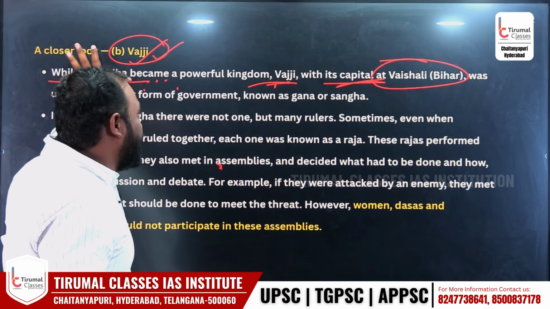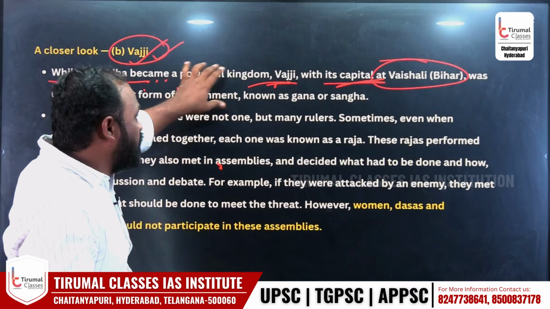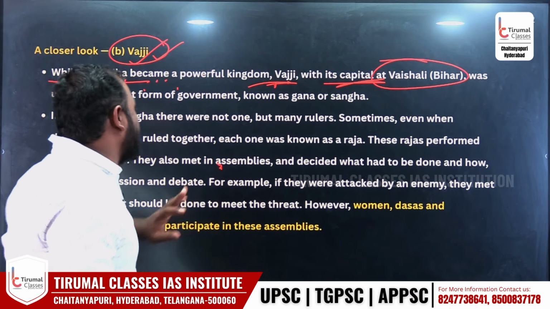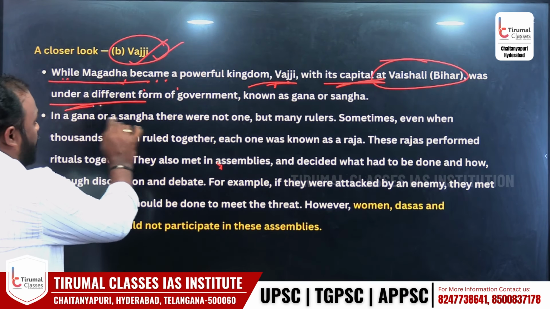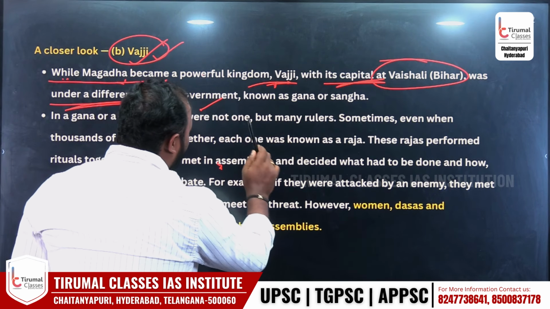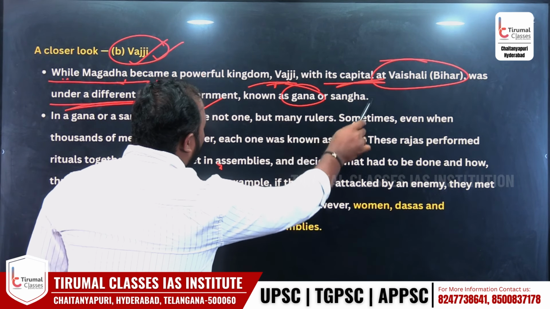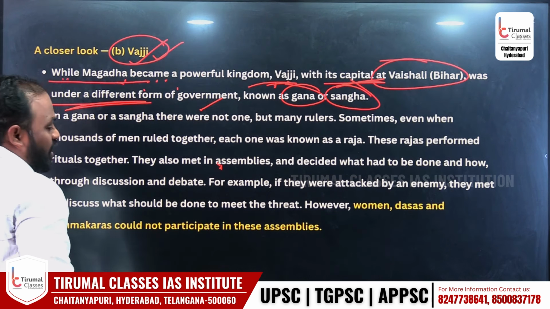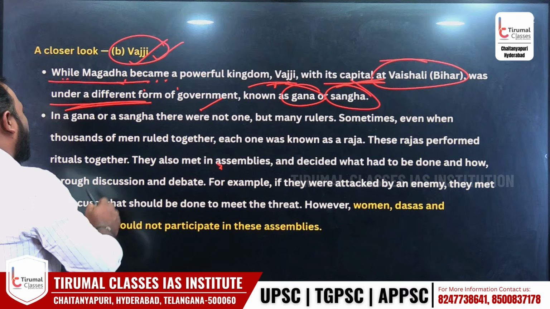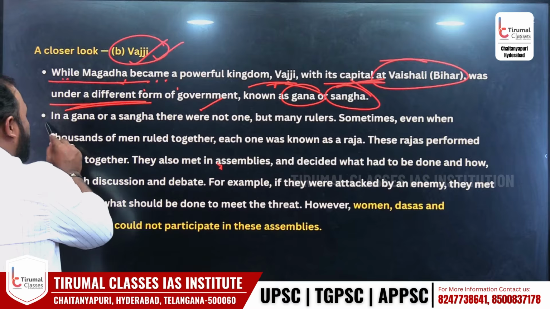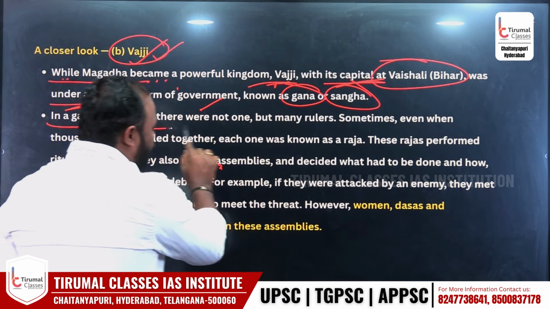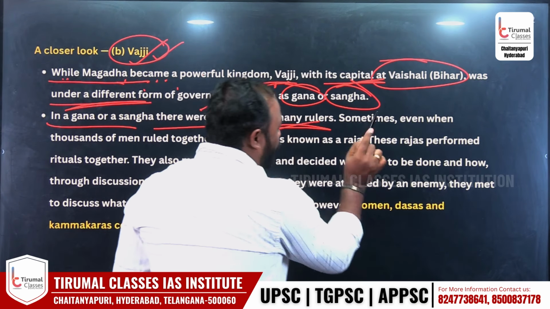While Magadha became a powerful kingdom, Vajji with the capital of Vaishali was under a different form of government known as Gana or Sangha. Gana or Sangha, which means it's a very small thing. In Gana or Sangha, there were not one but many rulers.